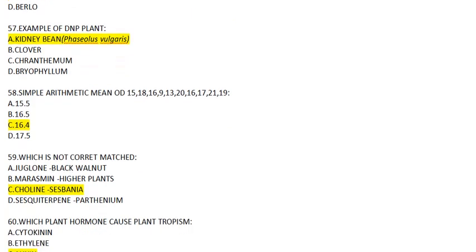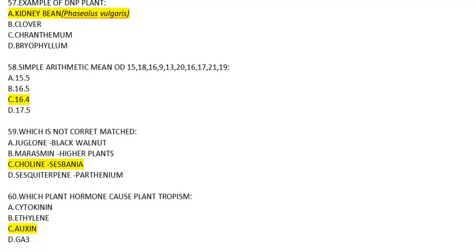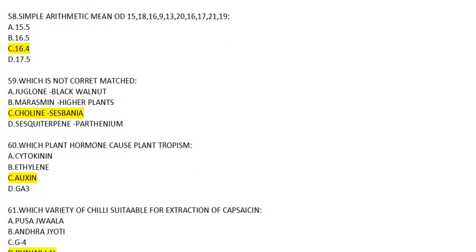Now, question number 57, example of day-neutral plant is. Options are given as follows, and the answer will be kidney bean, Phaseolus vulgaris. Now, question number 58, simple arithmetic mean of these figures is what? So, what you have to do, you have to add all these and divide it by the total number, which is 10. So, when you divide it, then the answer will come 16.4.